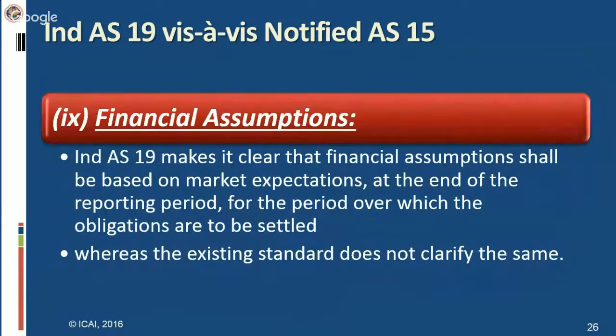Next difference is financial assumptions. Ind AS 19 makes it clear that financial assumptions shall be based on market expectations at the end of the reporting period for the period over which the obligations are to be settled, whereas the existing standard does not clarify the same. It means under the existing standard, whatever base you find logical, you can take. However, Ind AS 19 specifies that you have to take market expectations as the base. Your financial assumptions should be based on market expectations.